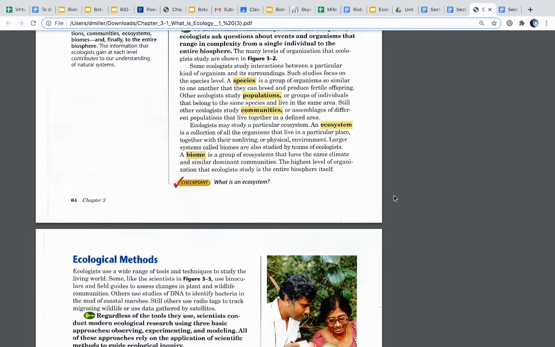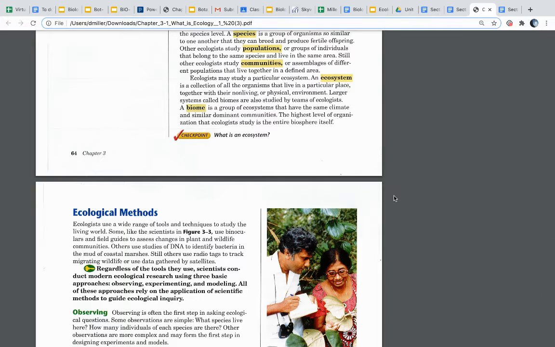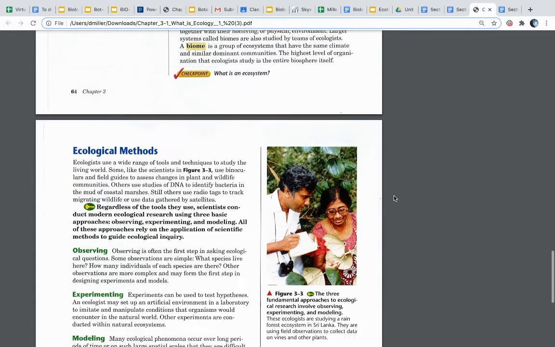An ecosystem is a collection of all the organisms that live in a particular place, together with their non-living or physical environment. Larger systems called biomes are also studied by teams of ecologists. A biome is a group of ecosystems that have the same climate and similar dominant communities. The highest level of organization that ecologists study is the entire biosphere itself.